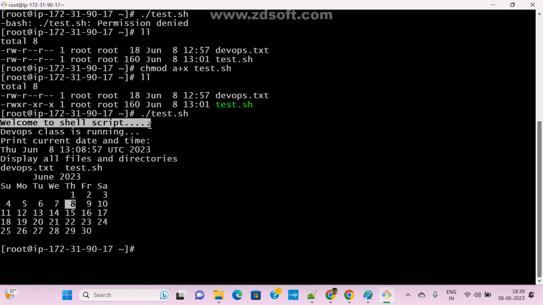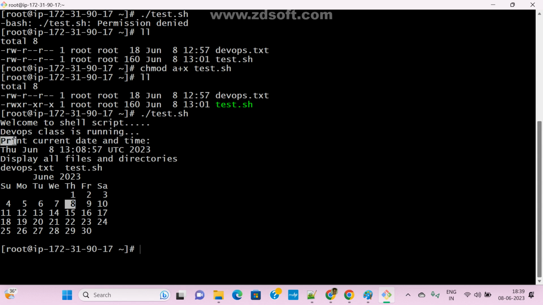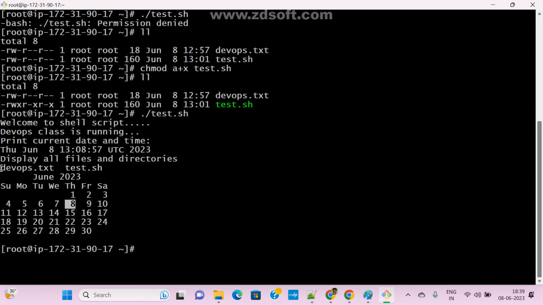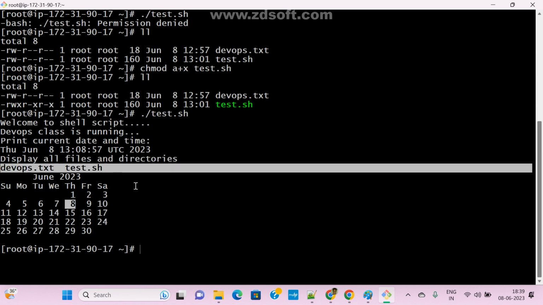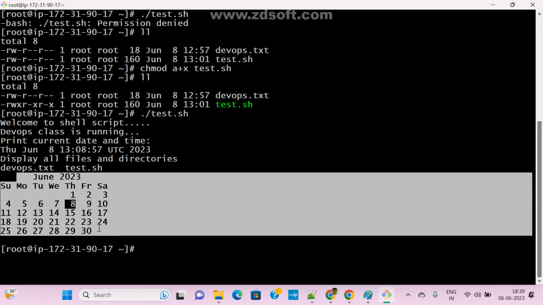Welcome to script. This is the echo statement, the first line I added. The second echo statement: DevOps class is running. And the third echo statement: print current date and time. Now I gave the date command, and it printed the date and time. Next echo statement: display all files and directories. Under it I gave one Linux command, ls, which will display all files and directories. Next, I added one more command, cal, the calendar command. Correct?